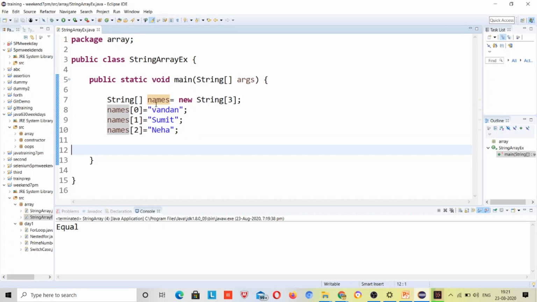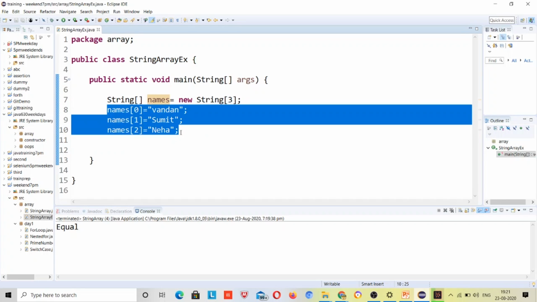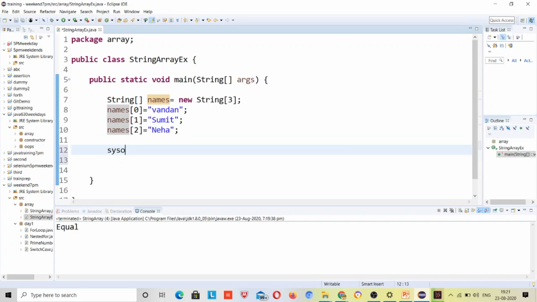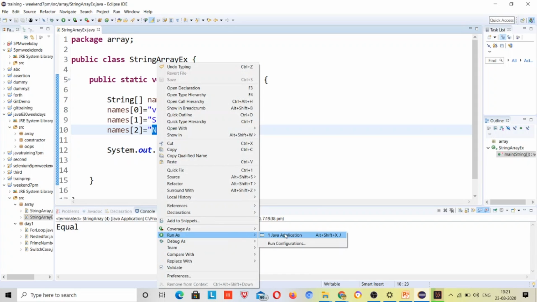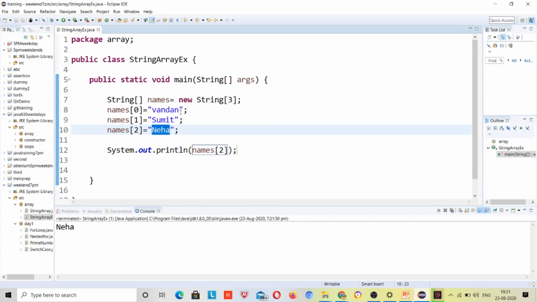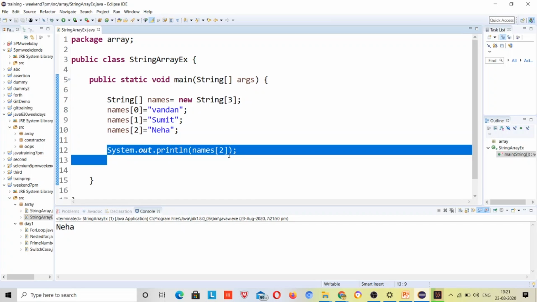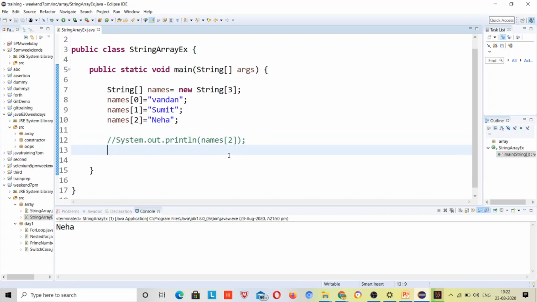Now what will happen, this array of size 3 has 3 values, right? Now if I want to print it, similarly I will print it like, suppose names[2]. So what will it print? Because at the second index we have Neha, so it will print Neha, right? Now suppose I want to print all of these values, so I can use a for loop.